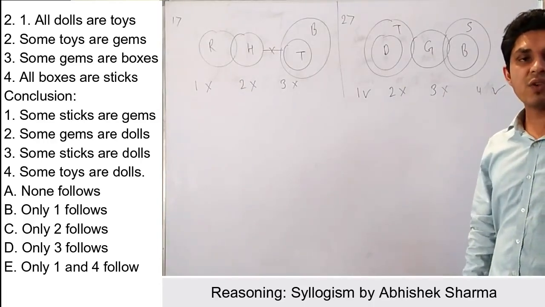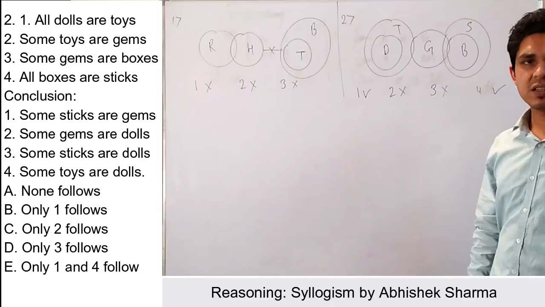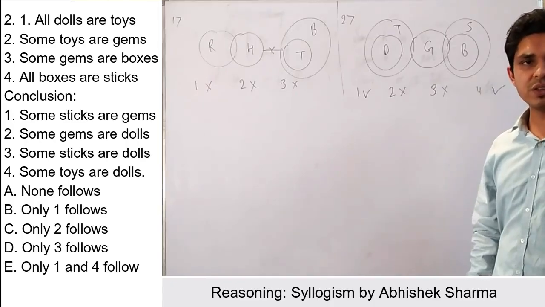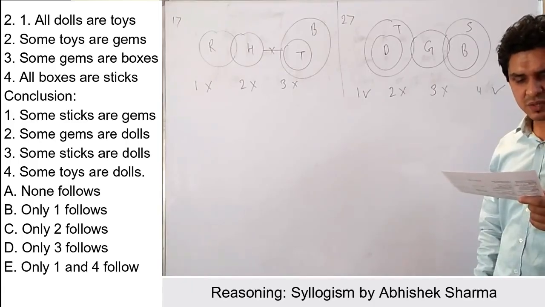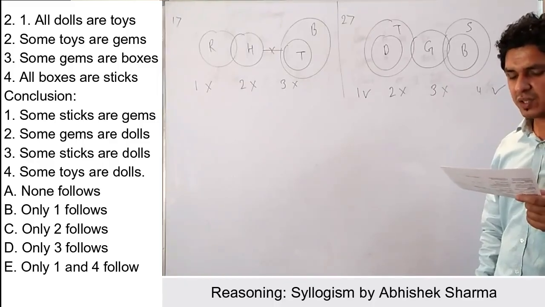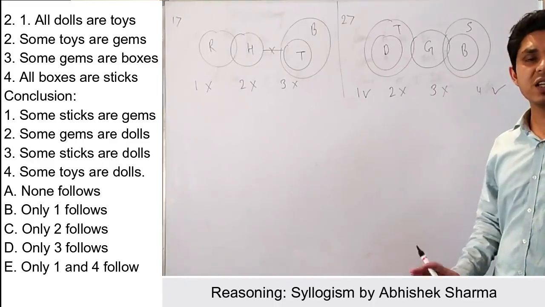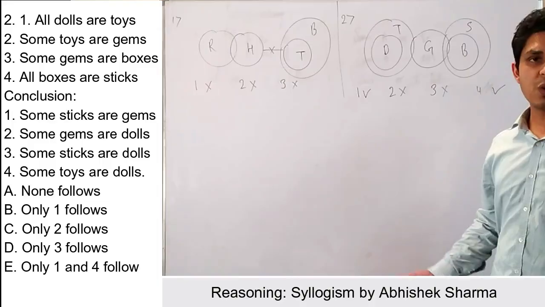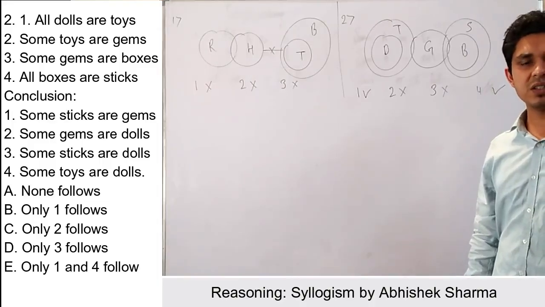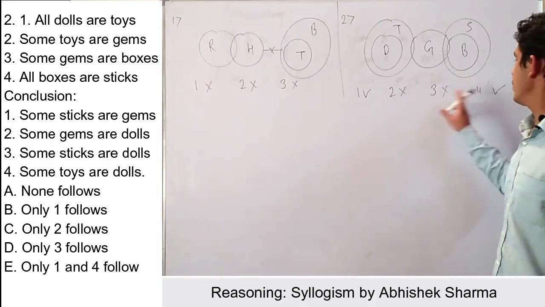Right? And checking for the complementary cases, let us have again a look on the conclusion given. My first is some sticks are games, some games are dolls, some sticks are dolls, some toys are dolls. So here no negative conclusion was given. So negative conclusion is not there. So complementary cases cannot be there. That means only 1 and 4 follow.